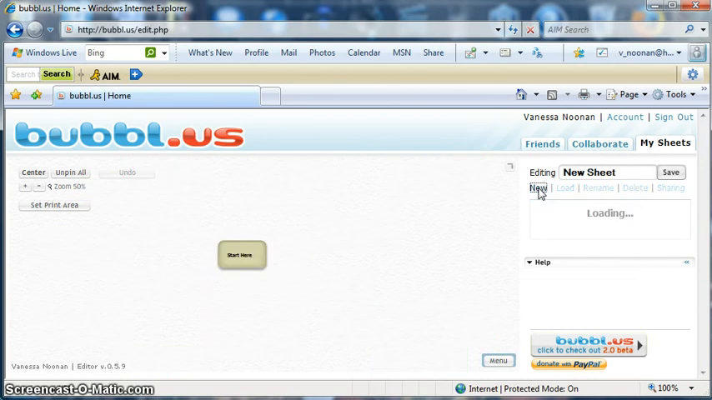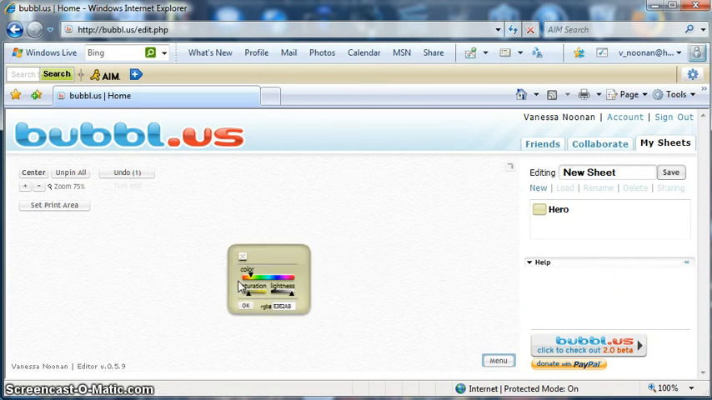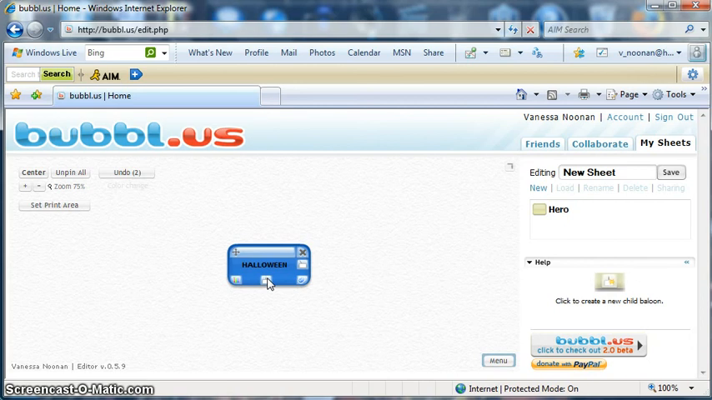So let's go over here and click a new one, and let's say we need to write an essay on Halloween. Done. Now let's zoom in and look at this a little closer, and say we want to change the color of this. How about we make it a blue? Okay, done. Now you'll see at the bottom of the bubble is a little tab here to branch out of this bubble. So what are some things that have to do with Halloween?